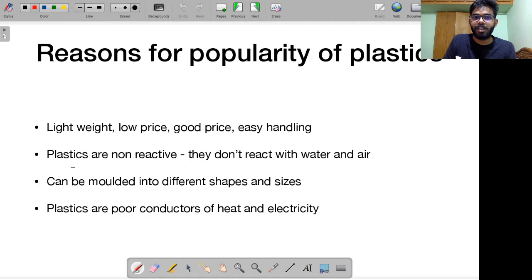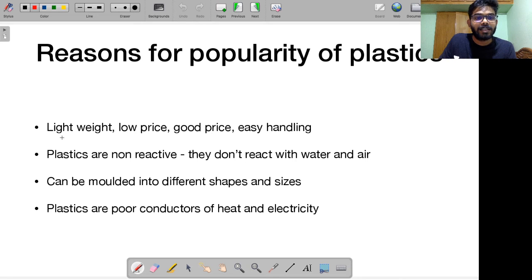Let us take the discussion further and talk about the reasons for the popularity of plastics. Why is it that plastics are everywhere? Plastics have wide-ranging applications, right? Just look around, you can name around 500 different plastic items in a single room that you are in. What are the reasons that plastics are so popular?